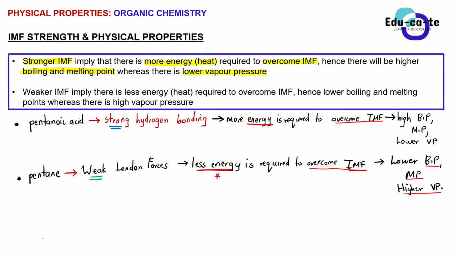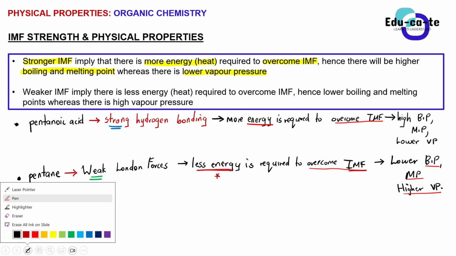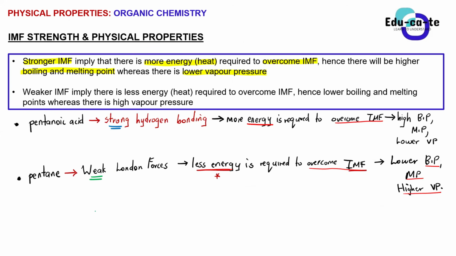Here you're already seeing, you just pick one as a reference. In this case, you want to explain why butan-2-ol is stronger than 2-methyl butane. You can see that butan-2-ol has got a higher melting point, right? That's what you saw from the table. So you just go backwards. If it has a higher melting point, it means that more energy was required to overcome the intermolecular forces. So it means that it has got what? It has got stronger intermolecular forces.